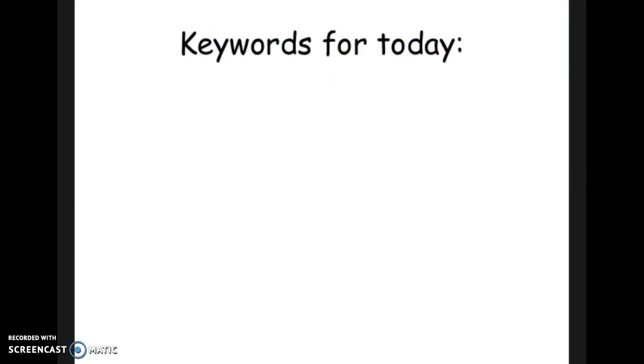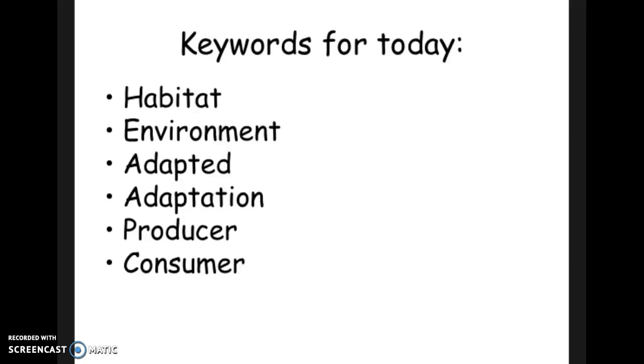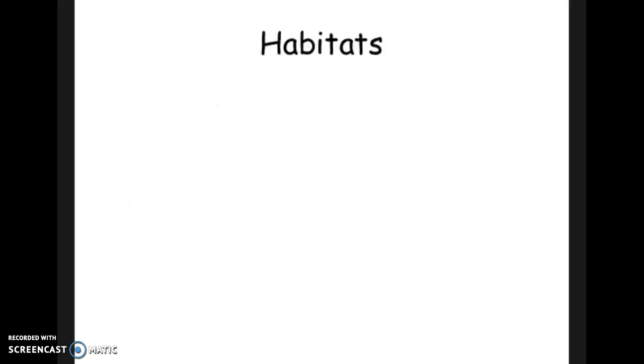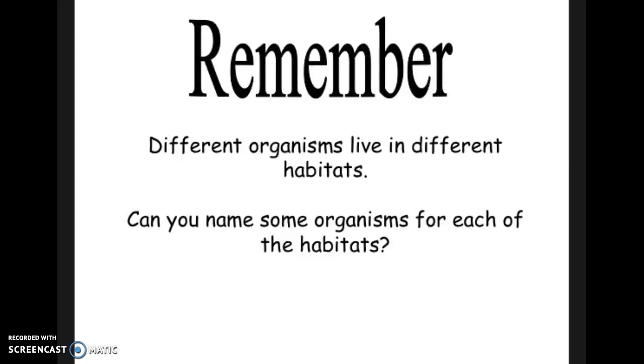So today's lesson will cover a lot of important terms, but some key words that we need to remember are habitat, environment, adapted, adaptation, producer, consumer, and predator. Now let's talk about an important part of ecological relationships, an organism's habitat. What is a habitat? The habitat is the place where an organism lives. And remember, different organisms live in different habitats.